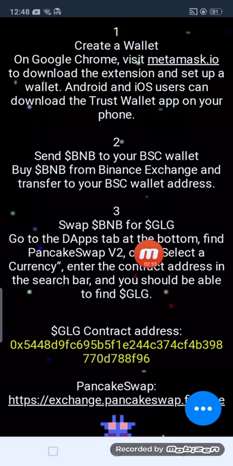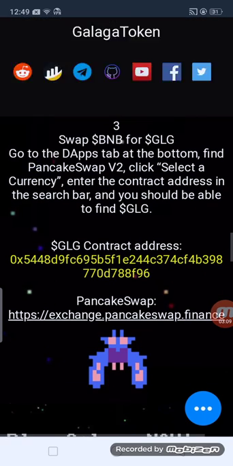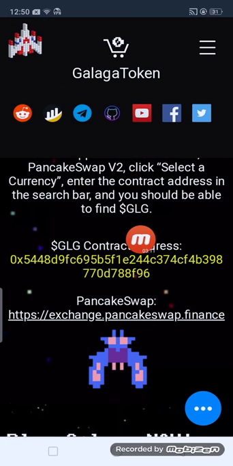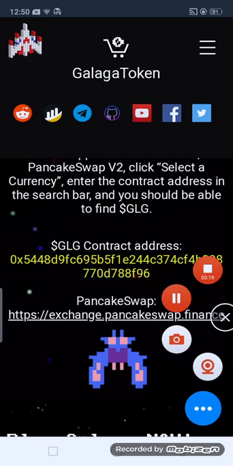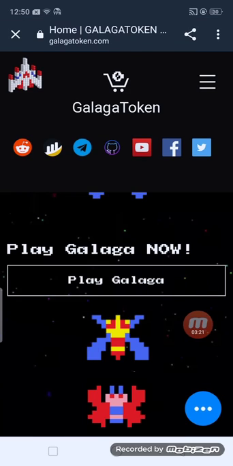Swap BNB for GLG. Go to the address tab of the button. Find PancakeSwap and click. Select a currency. Enter the contract address in the search bar and you should be able to find GLG. Then the contract address is given and then the PancakeSwap link is given, which I will tell you later how to buy.